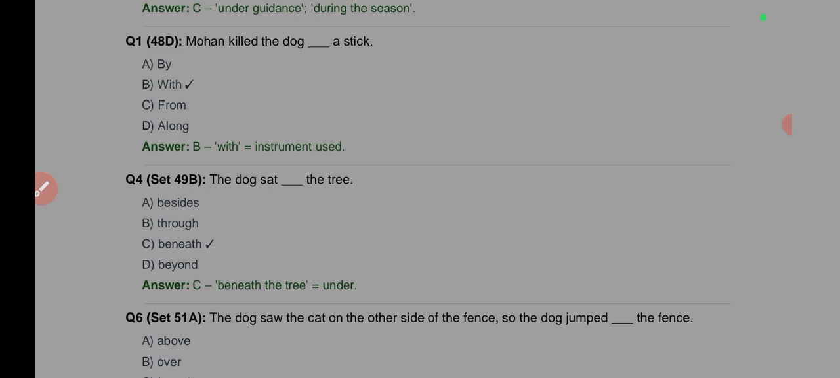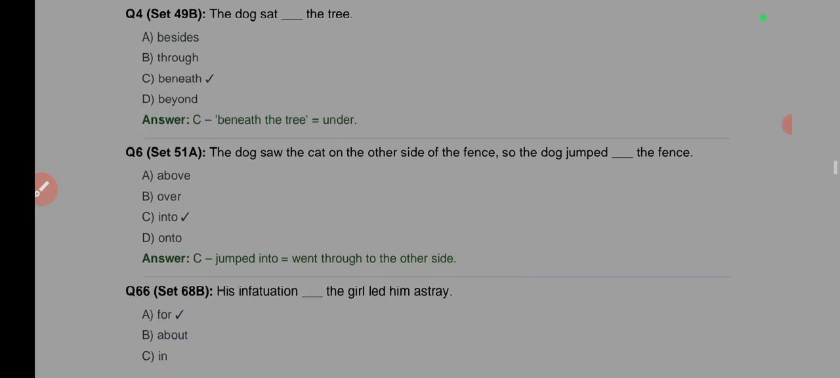The dog sat dash the tree. You can sit beside the tree, but it's more correct to say beneath the tree, that is, under the tree. The dog saw the cat on the other side of the fence, so the dog jumped over. You jumped over, saw the cat on the other side of the fence.